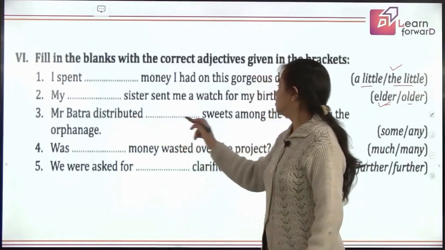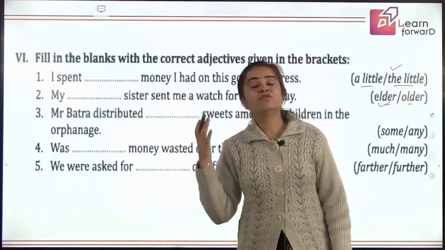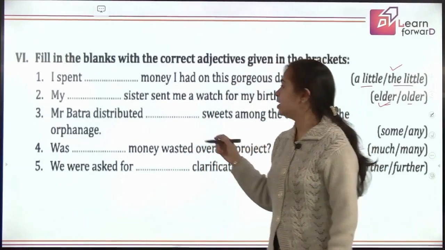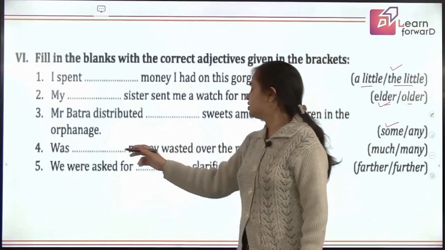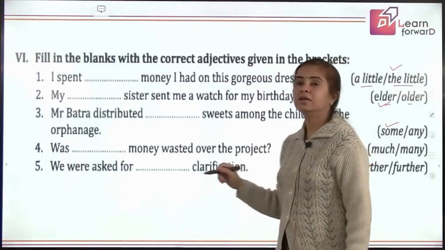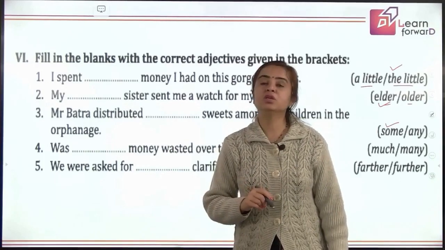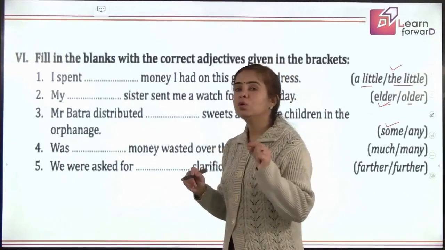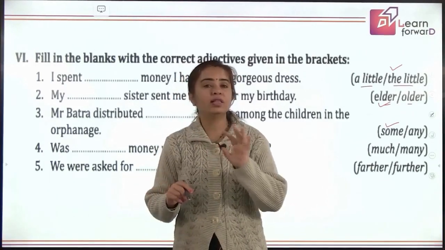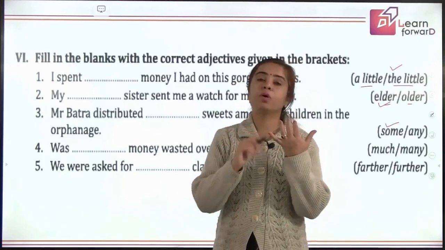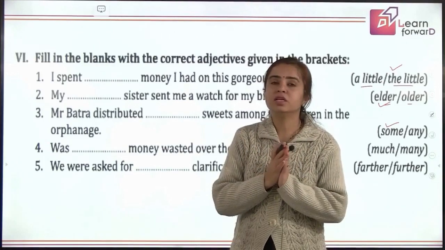Mr. Batra distributed dash sweets. Some sweets or any? Yes, we will use some. Why? Because any is used in negative sentences. Good. Next, was dash money wasted over the project? So money, is it countable? No, students, money is not countable. Money includes not only rupees, not only currency, it includes all the valuables that you have. It can be property, it can be any of your assets, it includes everything. So money is not countable.